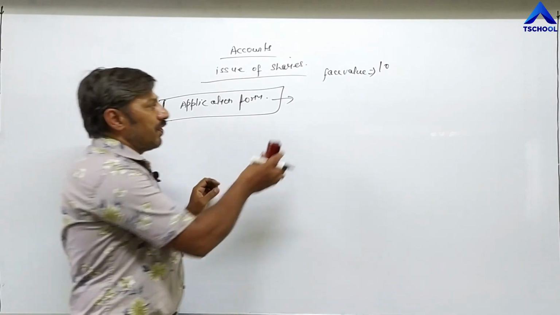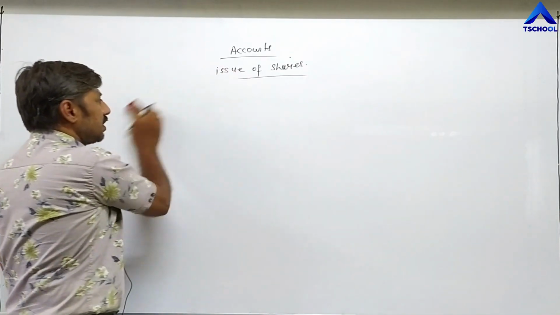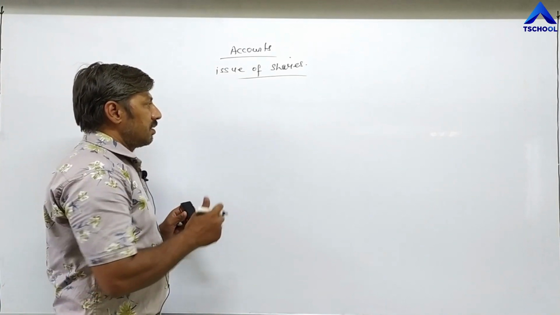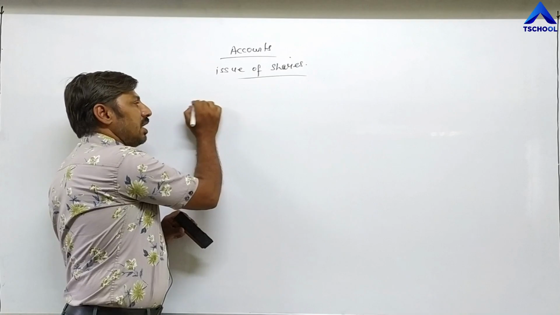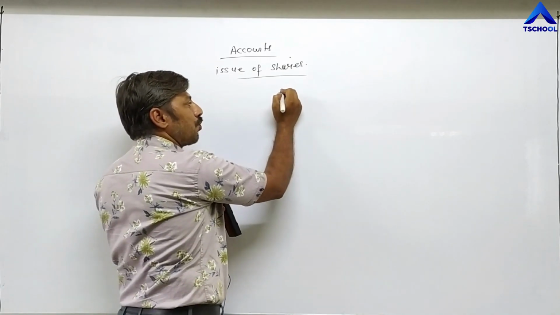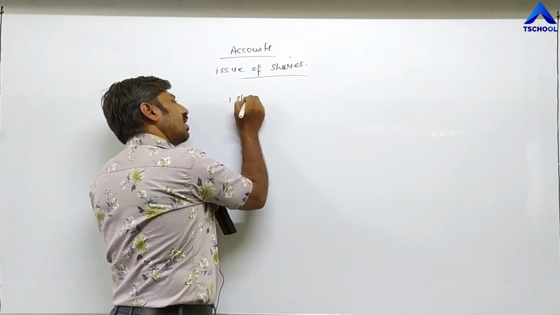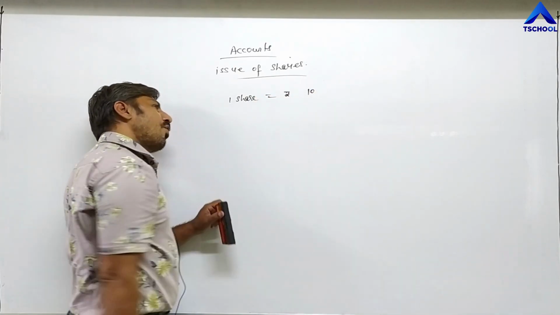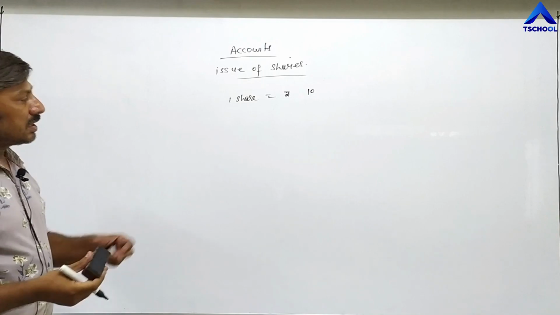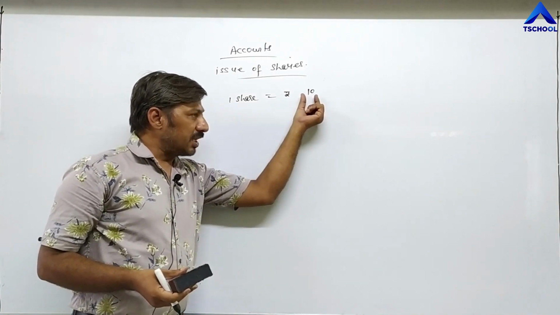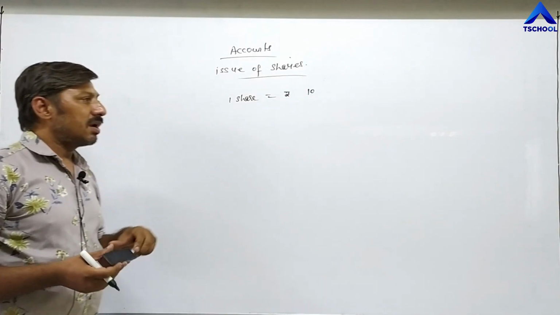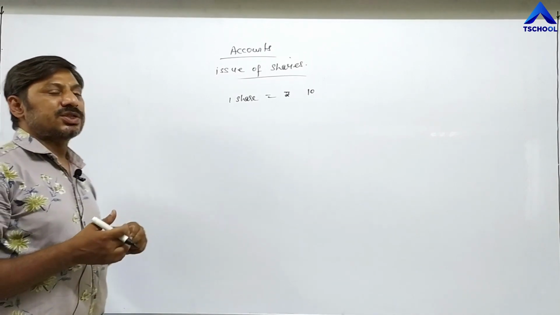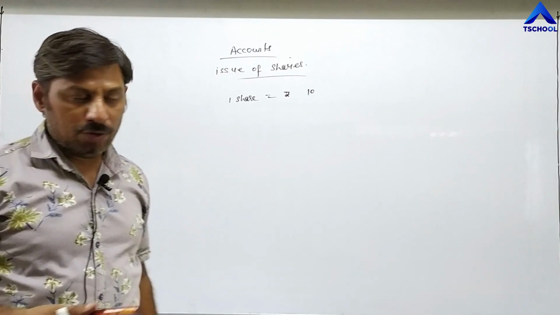Face value means the price of the share which is decided by the company. For example, if the company has decided the price of one share is equal to 10 rupees, this is called face value. Now, the company can demand this price of the share from the investor altogether, meaning in lump sum, or in different installments.